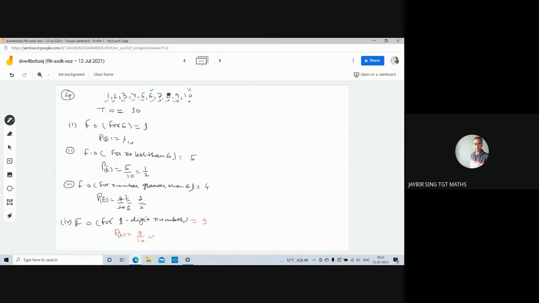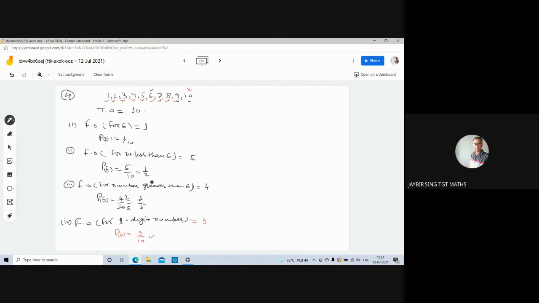Next is question number 4. We have numbers 1 to 10. Find the probability of getting number 6. So this will be 1 upon 10. For number less than 6, total number are 5. Okay. So favorable outcome will be 5 and the total outcomes are 10. So it will be 5 by 10. It means 1 by 2.